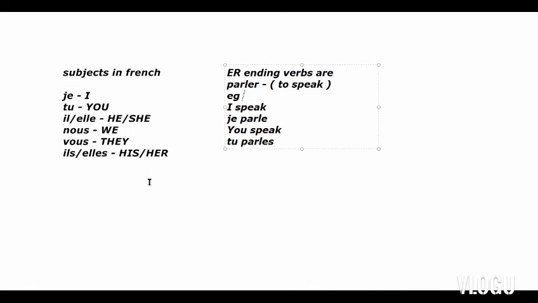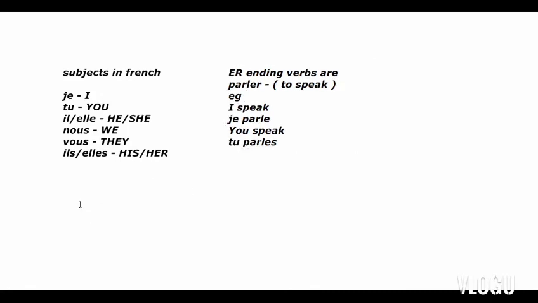Now I will tell you what conjugations we add. I have told you with je it becomes E, with tu it becomes ES, with il and elle it becomes E, with nous it becomes ONS, with vous it becomes EZ, and with ils and elles it becomes ENT.